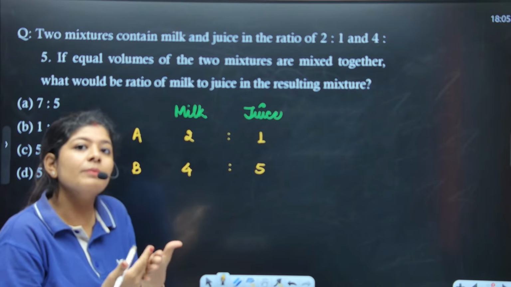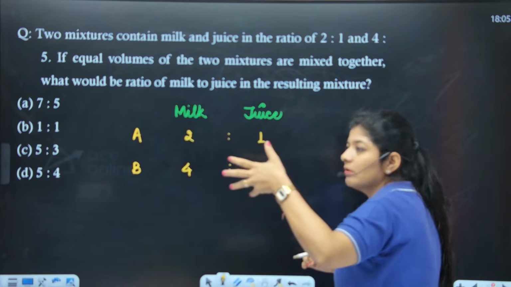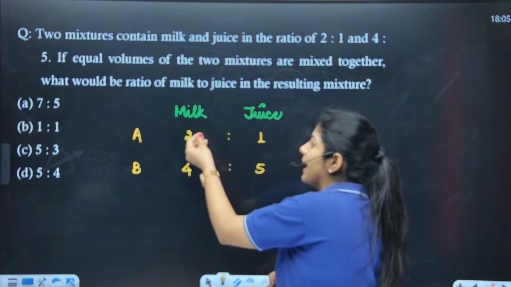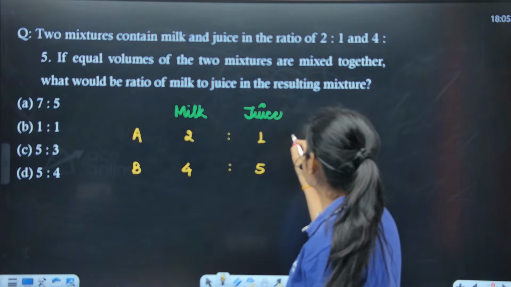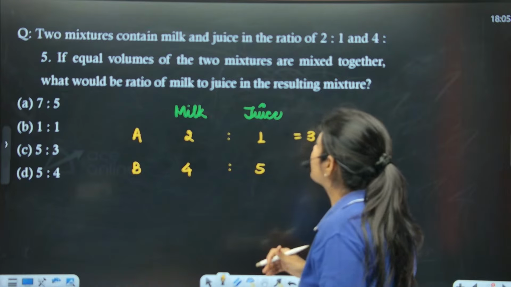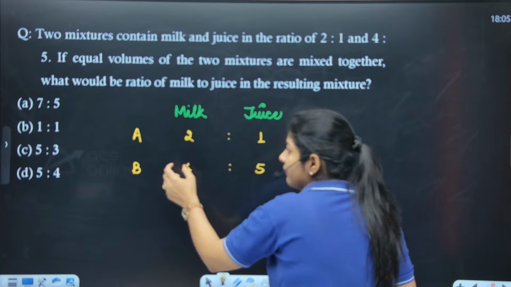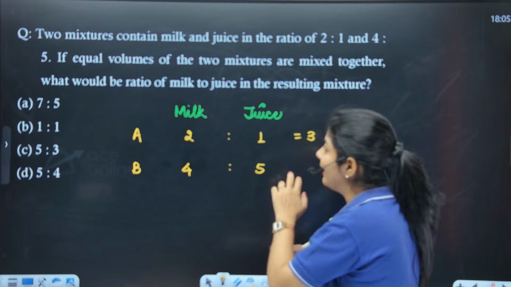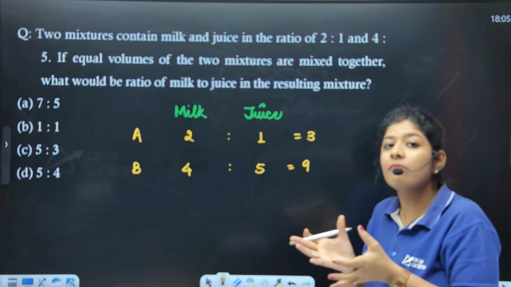So first we need to make it equal. If you will see here, let's suppose instead of the ratio, I am having 2 liters of milk and 1 liter of juice. So that means we are having a total of 3 liters of mixture, right? Okay. Now in B, I am having 4 liters of milk and 5 liters of juice. That means I am having a total of 9 liters of mixture.